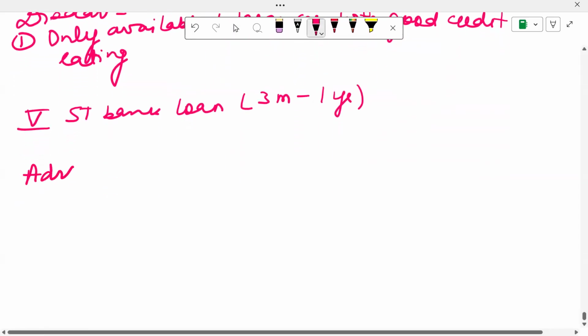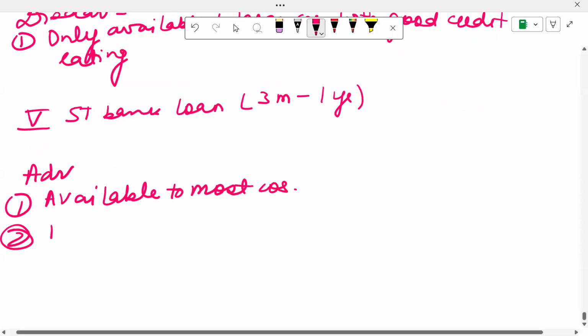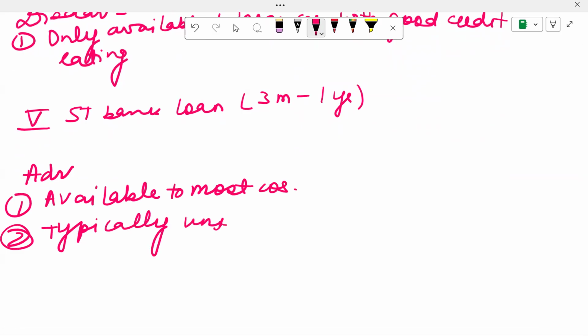If we speak about the advantages, number one, this is available to most companies. Second advantage is that it is typically unsecured, so you do not need an asset to give as collateral if you want to get a short-term bank loan.